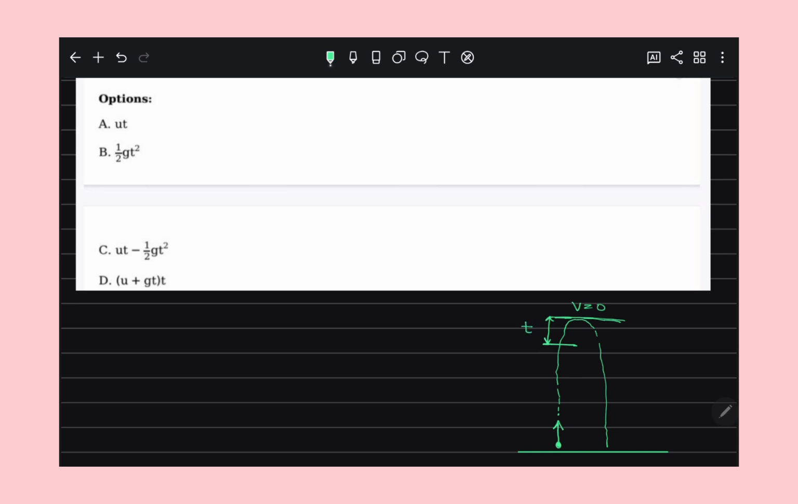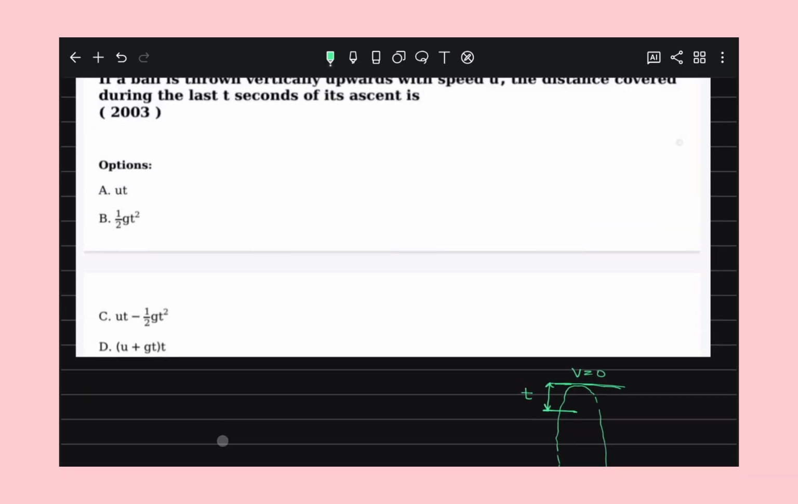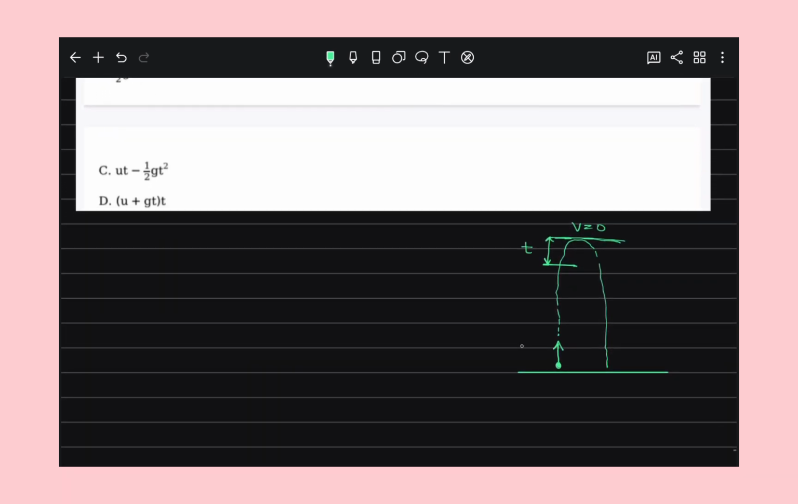Suppose the body reaches the maximum height at 10 seconds. Then from 9 to 10 seconds, what is the distance covered, they are asking. You understand this? So let's solve. As you know, upward motion is equal to downward motion. Time of ascent and time of descent are equal, so it is easier to solve the same problem as if the body is falling freely.